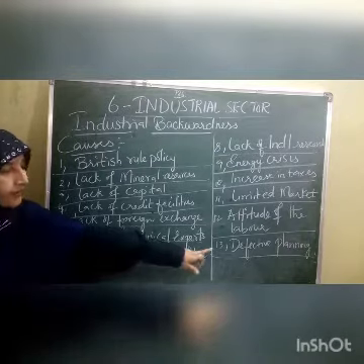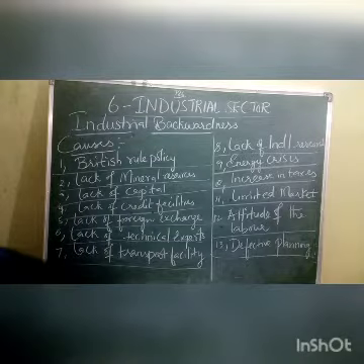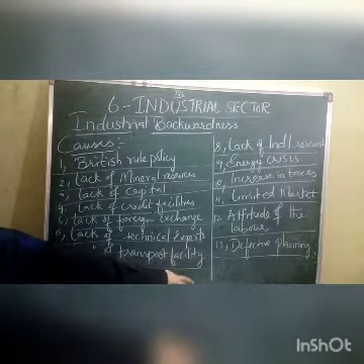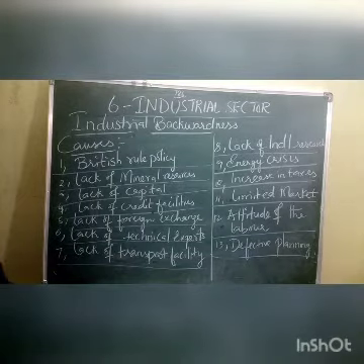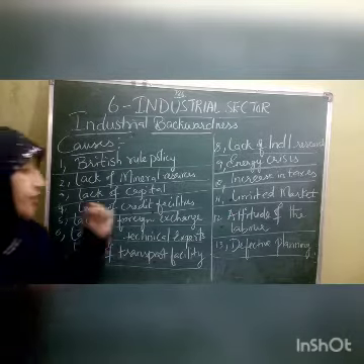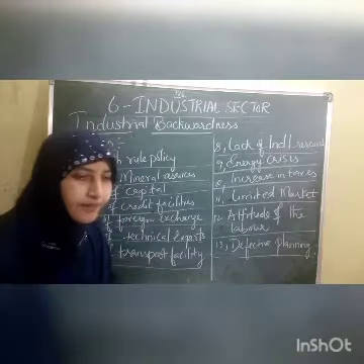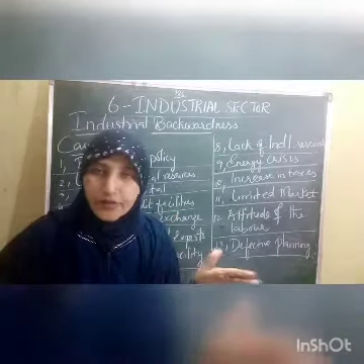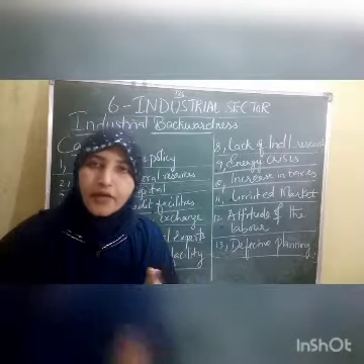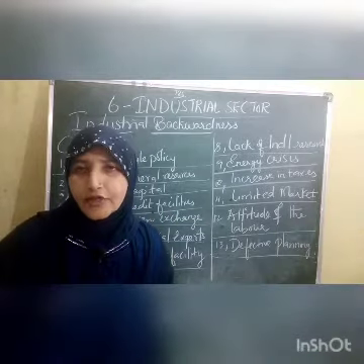Last one is defective planning. So in defective planning, children, we find that there is a lack of effective planning in the industrial sector, and there is no coordination. We find a lack of coordination among the different wings of the industries. In industry, there are different wings, children: manufacturing, packing, this one, that one. So we can find most of the time there is a lack of coordination.